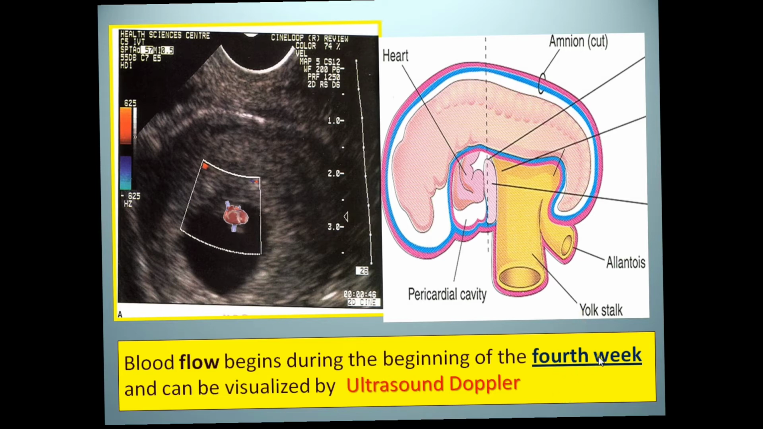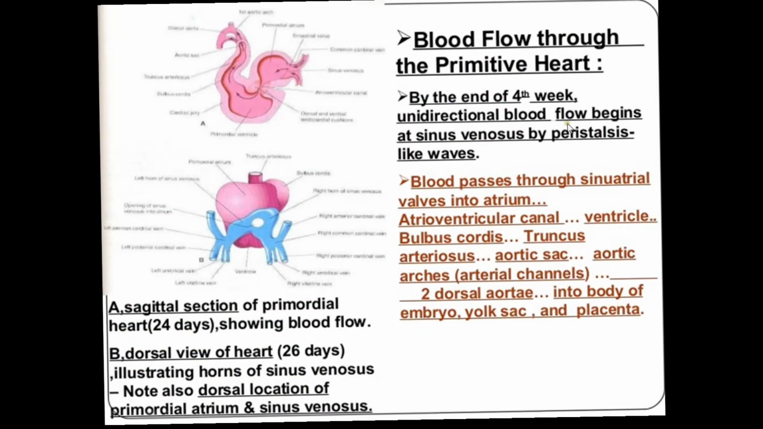So they interconnect with these developing tubes, and approximately at the beginning of the 4th week, the heart has started to pump the blood. It receives the blood from the maternal side and then pumps the blood to the rest of the body to provide nutrition to the developing embryo, and it can easily be visualized by Doppler ultrasonography. Okay, so how does the blood flow start in the primitive heart?